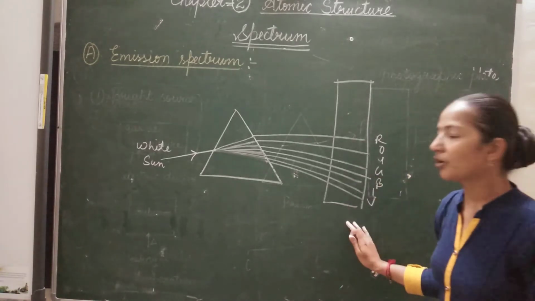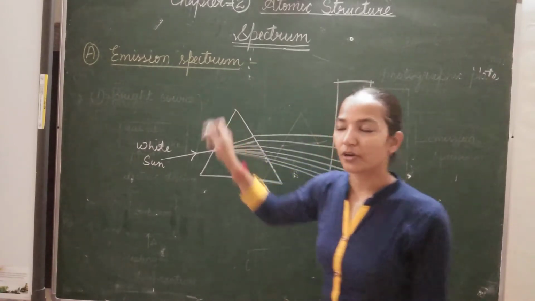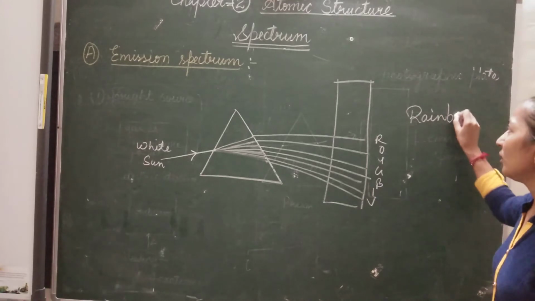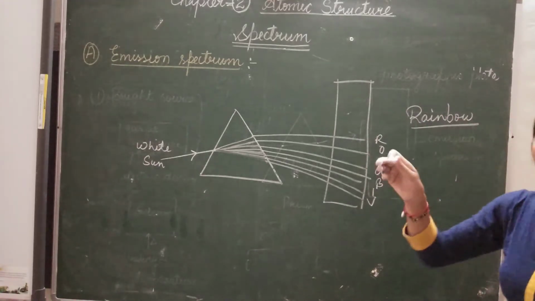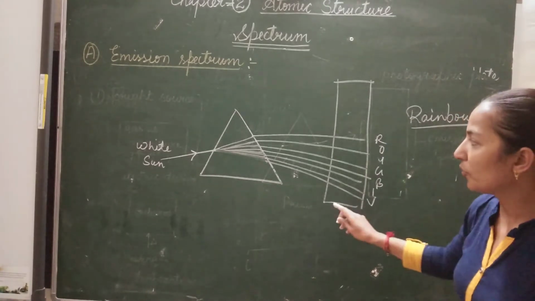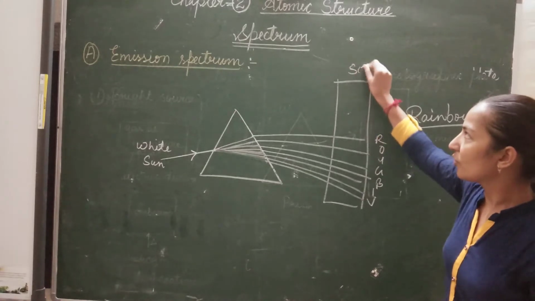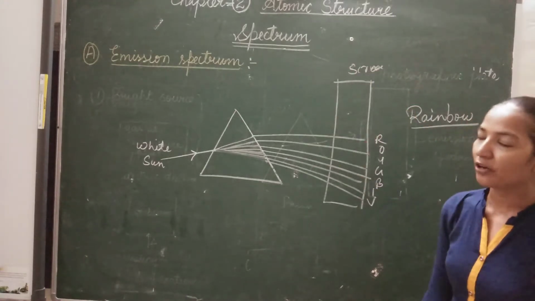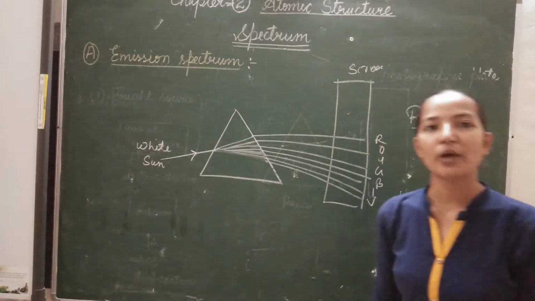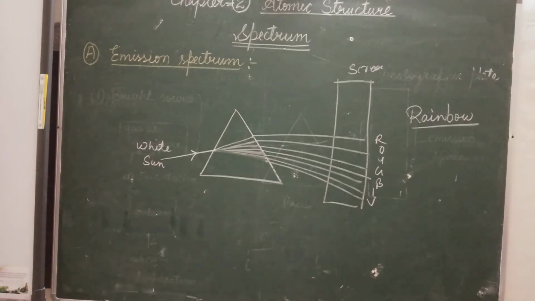Such a spectrum is called emission continuous spectrum. For example, the formation of a rainbow, in which all the colors obtained are intermixed or overlapped with each other. All the component colors are overlapped among each other. So this is the screen or photographic plate. Such a spectrum is called emission continuous spectrum. This type of spectrum you have studied in class 10th. Okay, fine.